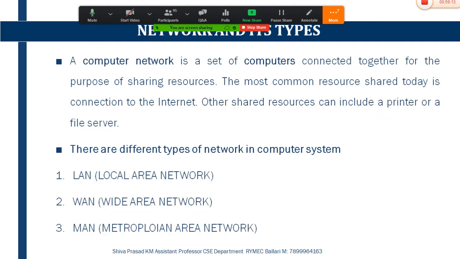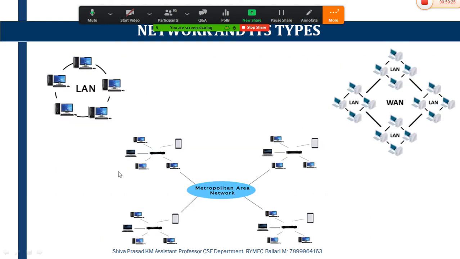The last concept which I have covered here is network and types of network. There are three different types of network: one is LAN, second is WAN, and the other is MAN. Here there are three different figures which I have shown you. One is LAN, which is a local area network. WAN, which is a wide area network, provides a connectivity link between n number of LANs together and covers the geographical area.